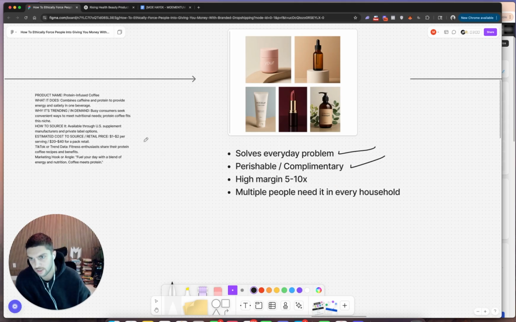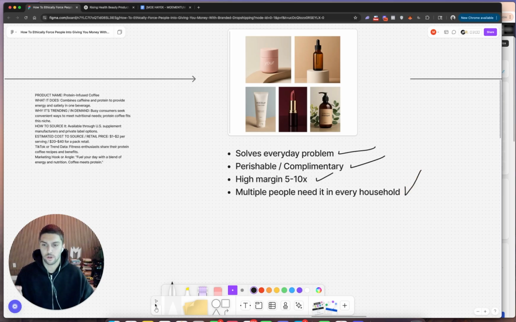High margins, it says $1 to $2 per serving. Protein is not expensive. Coffee is not expensive. So I know we can sell this for at least 5 to 10x markup. We're going to check this out. And then, multiple people need it in every household. This is kind of like an eye check that I like to do. It's like, hey, if I buy something, or if I sell something, how many people in that household can actually take or want to try this product? And in this case, protein and coffee is something you would want to talk about with your friends, your wife, your daughter, your girlfriend, your boyfriend. Everybody would want to try this protein coffee if you bring it to your household. Therefore, this also gets a check.